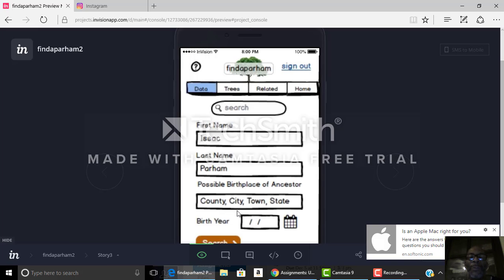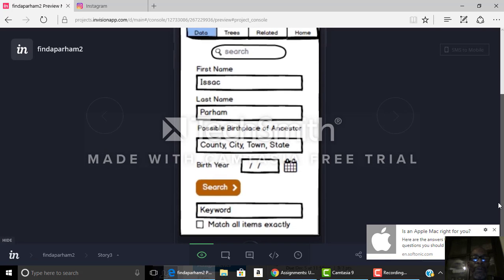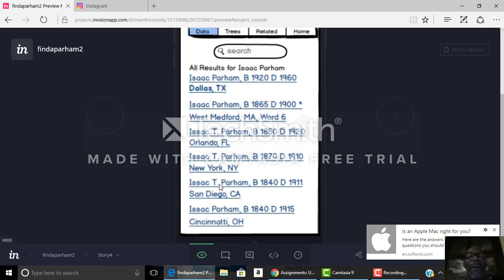Since we're building a clues database in this instance, we're putting in Isaac for the first name, Parham for the last name, of course. Then you put in the county, city, town, or state, and then their birth year. You can also match all items exactly by putting in a keyword. Then we click on search, and the name that we're looking for is Isaac Parham, born in 1865 and died in 1900 in West Medford, Massachusetts, Ward 6.